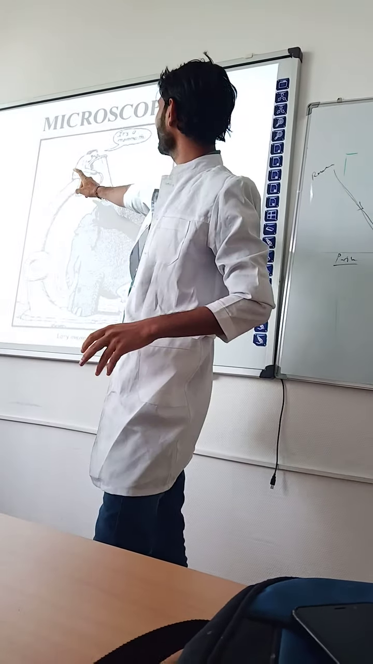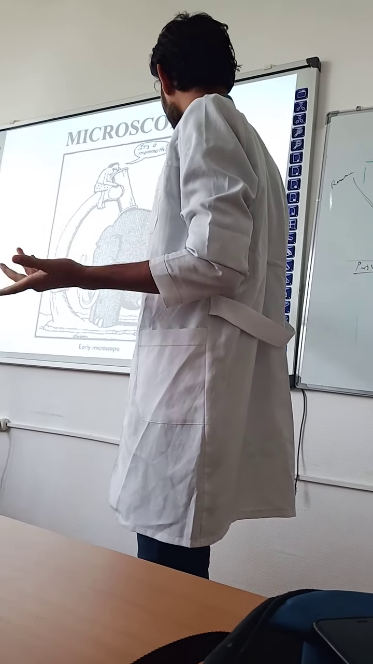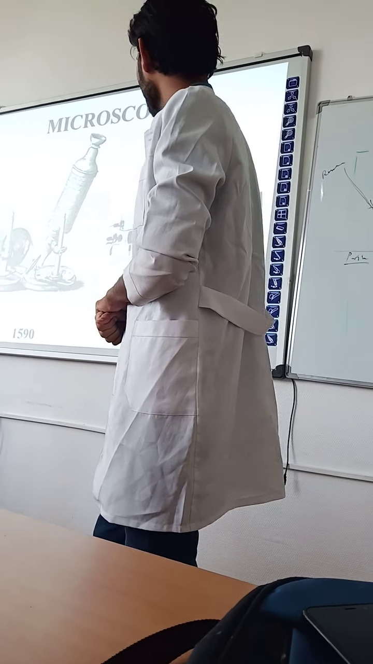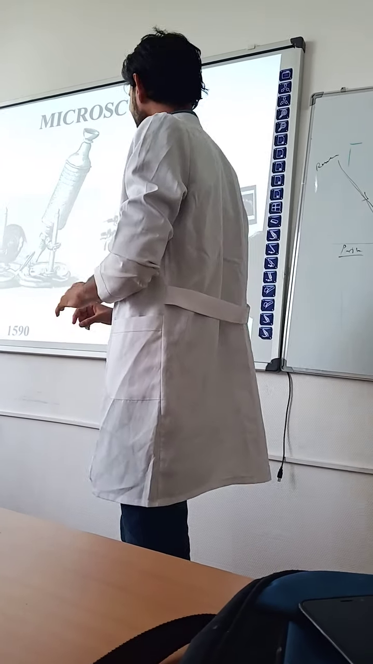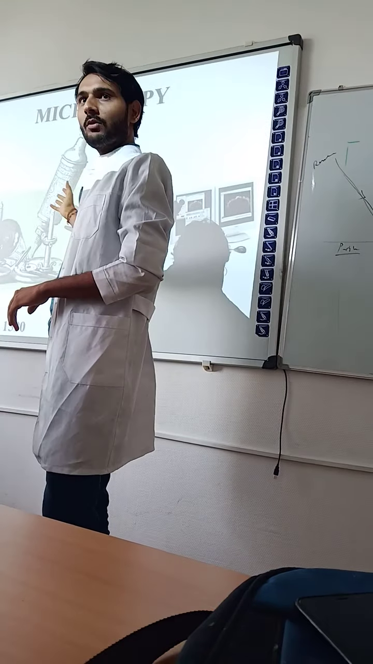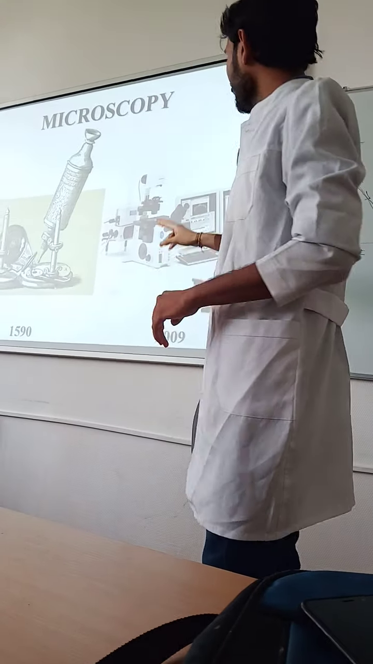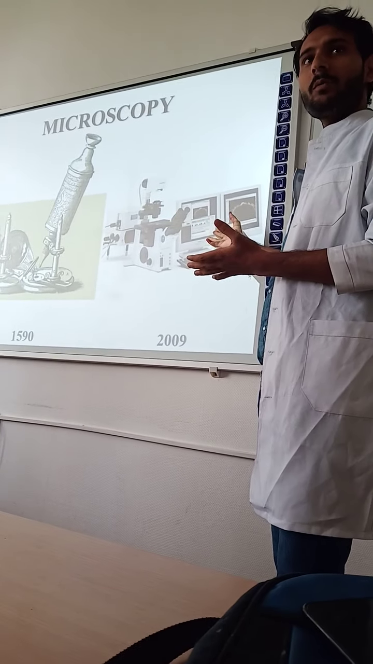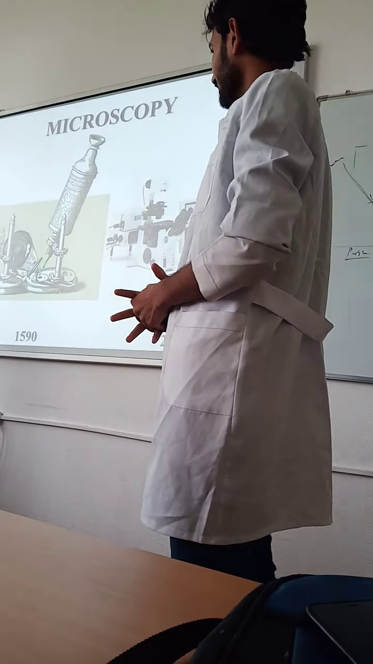Microscopy. An elephant can be seen by the naked eye, but the first man used a microscope for this. The first microscope device is this one. The first microscope was made like this in 1590. This is the structure of the first microscope, and now we have advanced microscopes in 2009. We had to do so much hard work on that microscope.